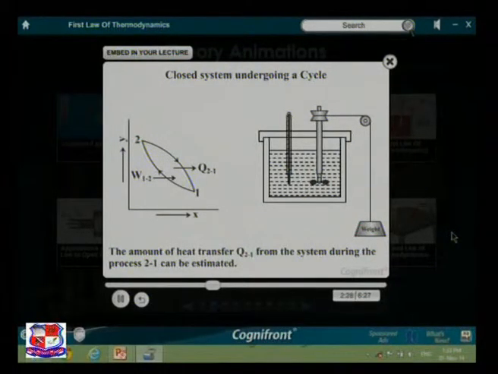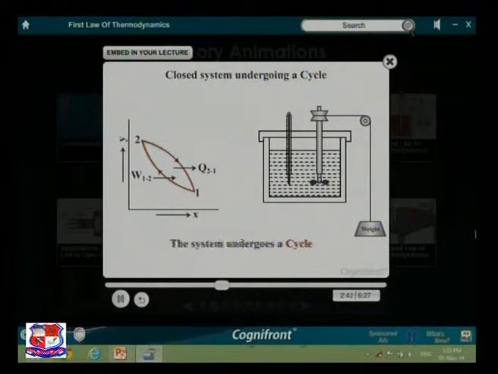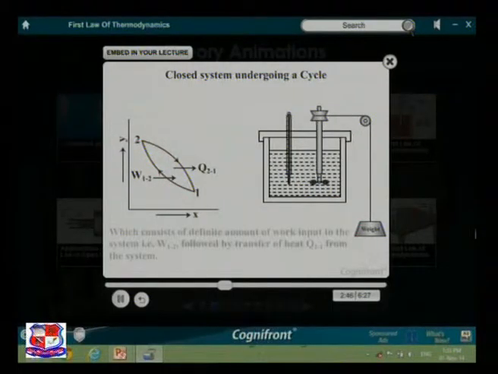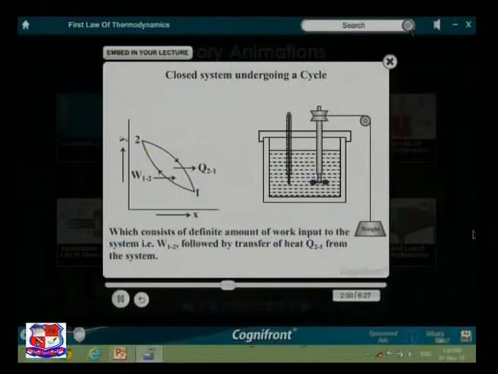The amount of heat transfer Q21 from the system during the process 2-1 can be estimated. Thus, the system undergoes a cycle which consists of a definite amount of work input to the system, that is W12, followed by transfer of heat Q21 from the system.